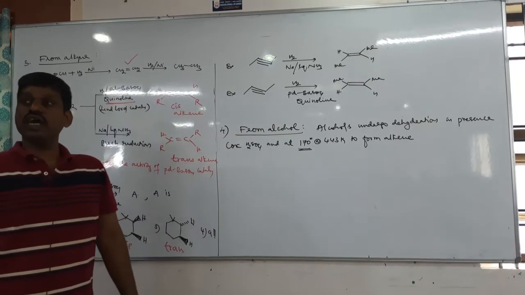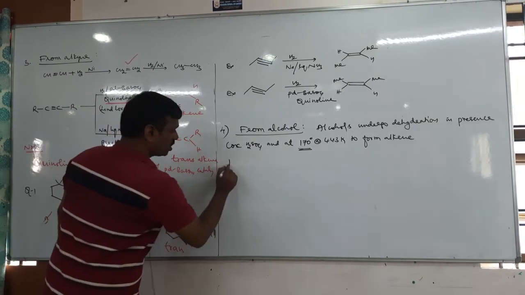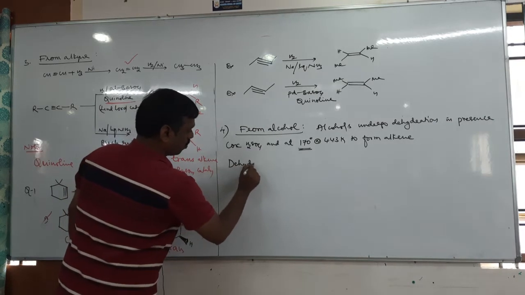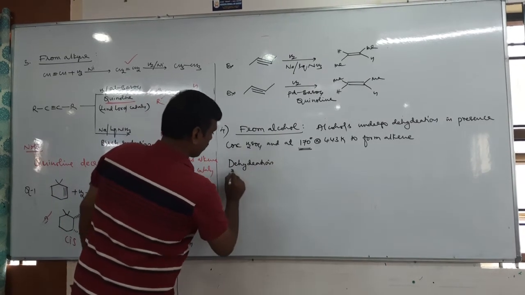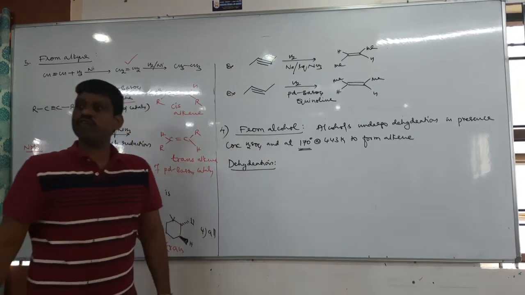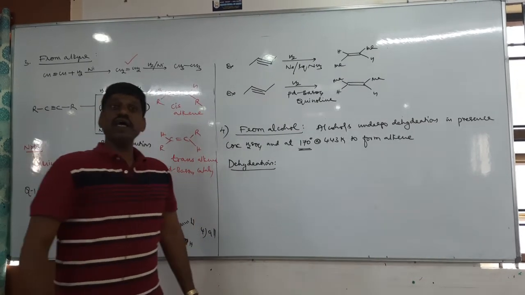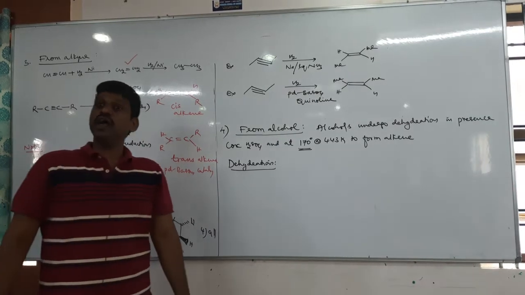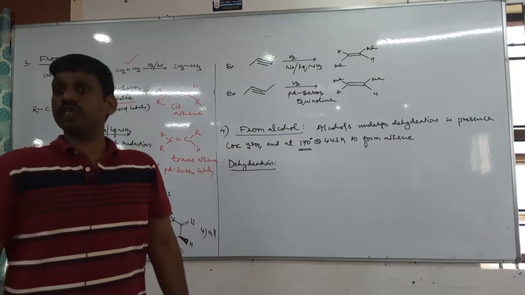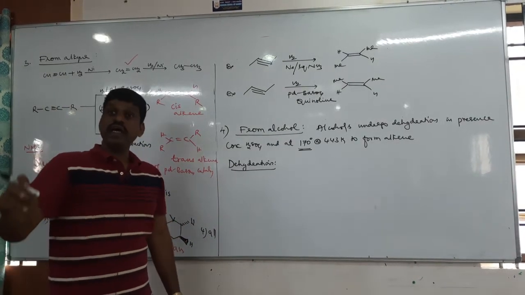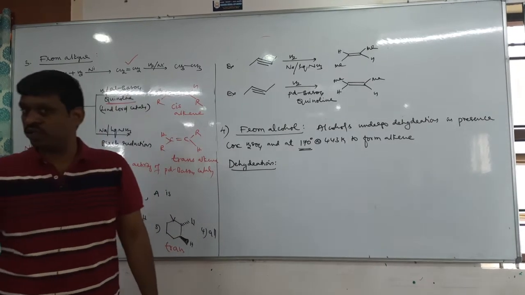is called dehydration. Tell me, what is dehydration? The process of removal of water or hydrogen. Dehydration, water. Dehydrogenation, hydrogen. So dehydrogenation is removal of hydrogen.